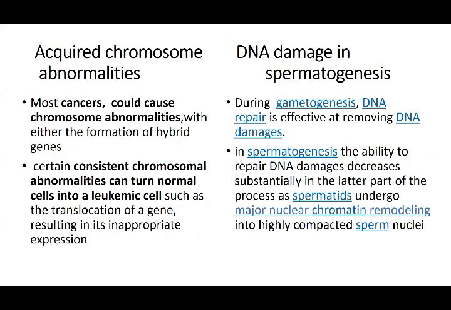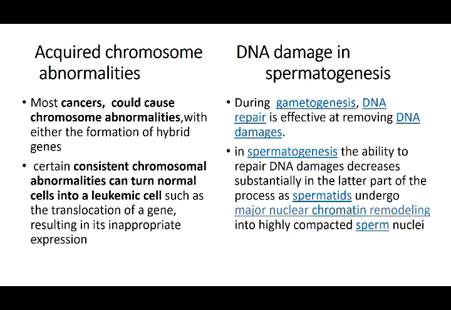Acquired chromosome abnormalities. Now, we say that these abnormalities might become cancerous, or cancer cells develop chromosomal abnormalities. Most cancers could cause chromosomal abnormalities, with the formation of hybrid genes, that is, a change in the gene. And some chromosomal abnormalities can turn cells into a leukemic cell or a cancerous cell.